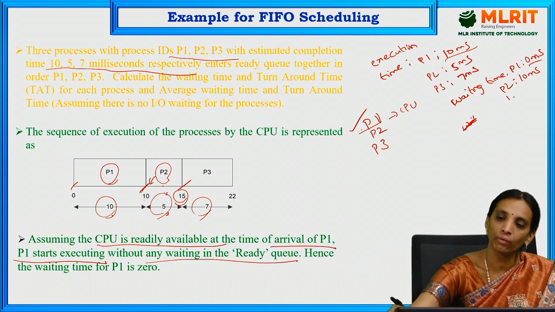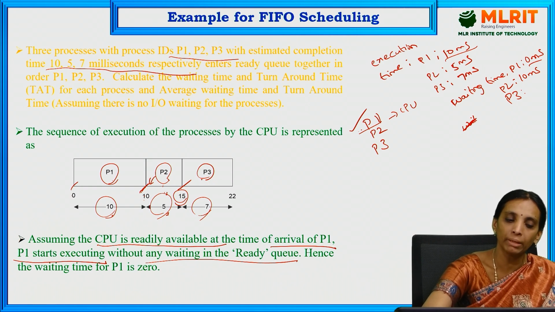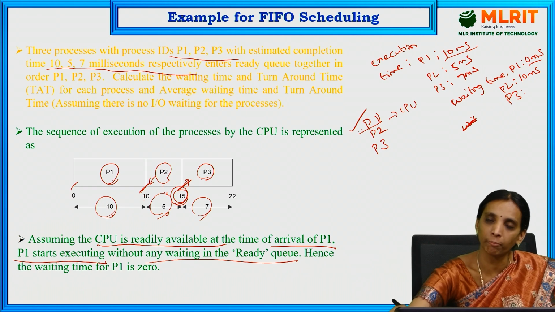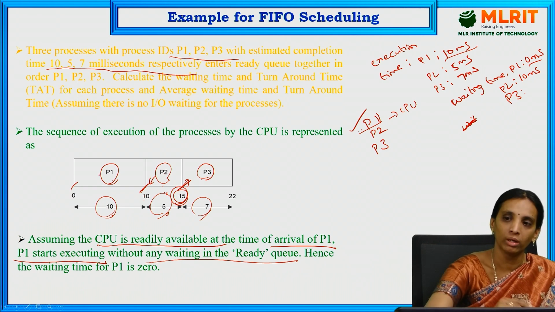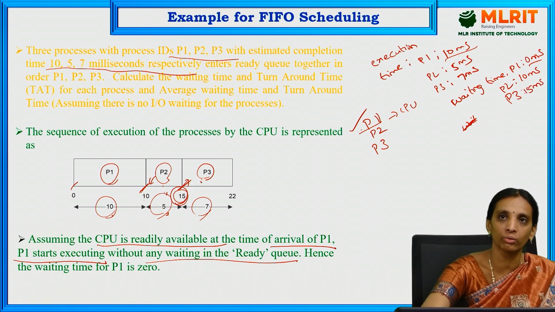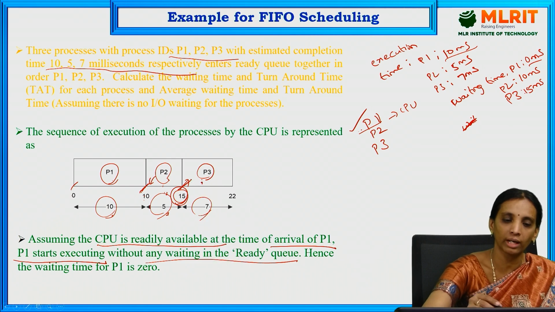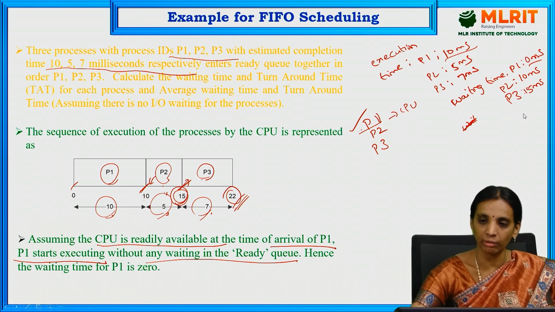Only after completion of the P2 process does P3 get to execute. So P3 should wait until the completion of P1 and P2, therefore it waits up to 15 milliseconds. After that it starts executing. Its execution time is 7 milliseconds, so it completes at 22 milliseconds. So these are the waiting times for these three processes.